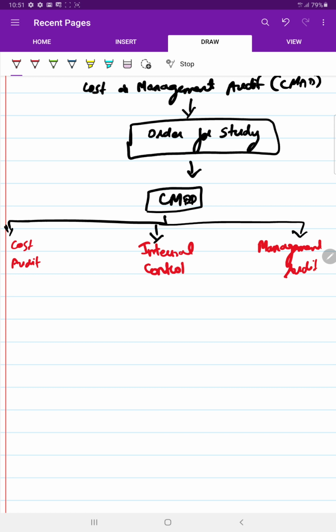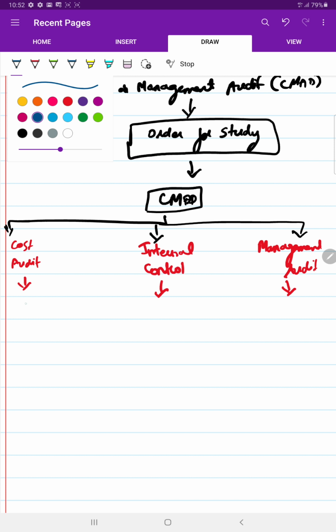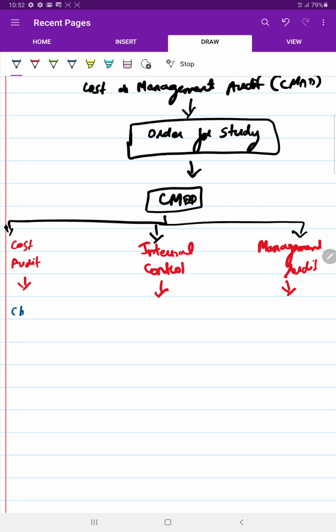In cost audit, there are totally 8 chapters, but the flow of the 8 chapters should be in this manner. You should start with chapter number 1. After finishing it, go to chapter number 5.